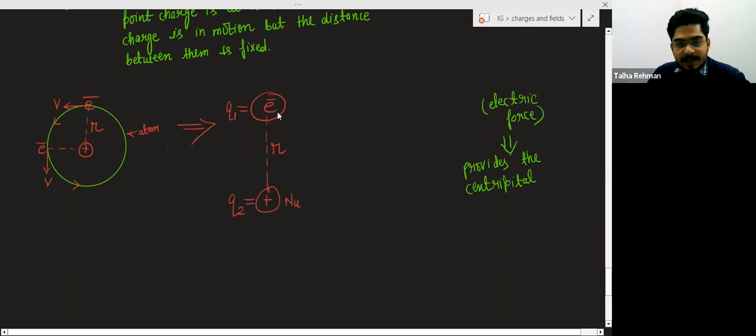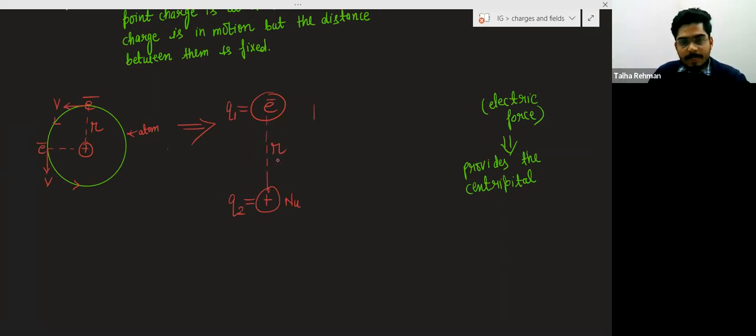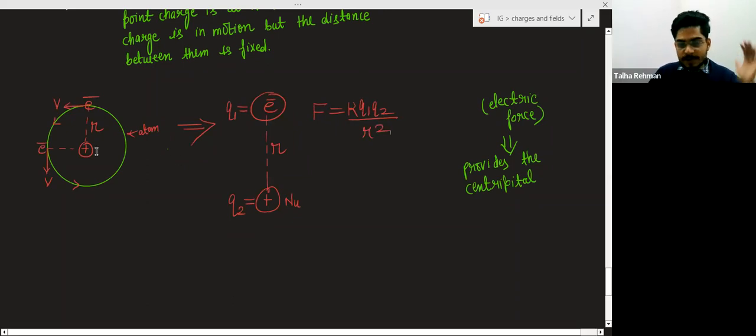When you apply Coulomb's law, it becomes F is equal to constant K, Q1, Q2 divided by r square. And remember, this electron is revolving. So basically, this is the F. What is F? F is the electrostatic force. And for the motion of electron in this circular orbit, what is the requirement?